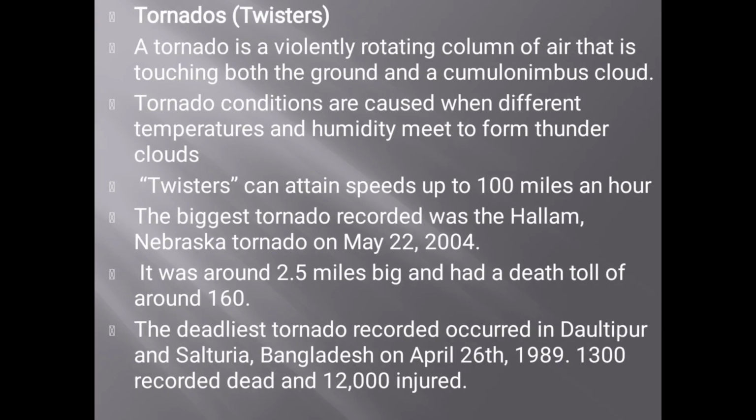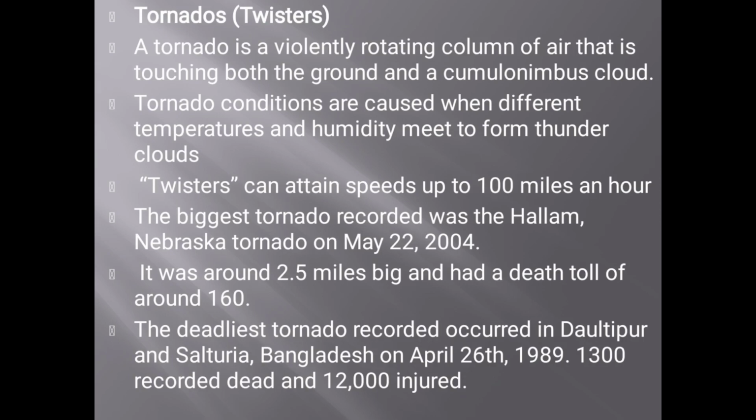Next one, tornado, also called twisters. A tornado is a violently rotating column of air that is touching both the ground and a cumulus cloud. Tornado conditions are caused when different temperature and humidity meet to form a thundercloud. Twisters can attain speeds up to 100 miles per hour.